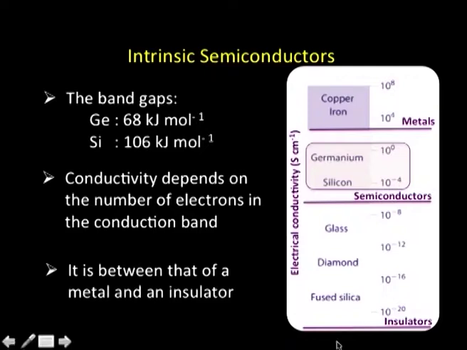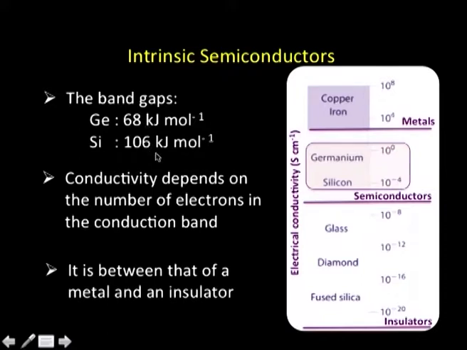Now, if you look at the conductivity, which I have been mentioning a number of times: typically in the case of germanium and silicon, we find band gaps of the order of 68 to 106 kilojoules, and the conductivity essentially depends on the number of electrons in the conduction band, which depends on 2 things. One, what is the band gap? At a given temperature, say room temperature, germanium will have more conduction compared to silicon, because the band gap is lesser.